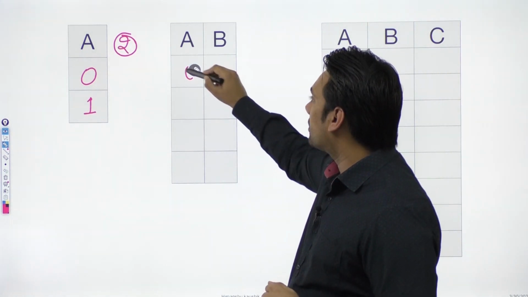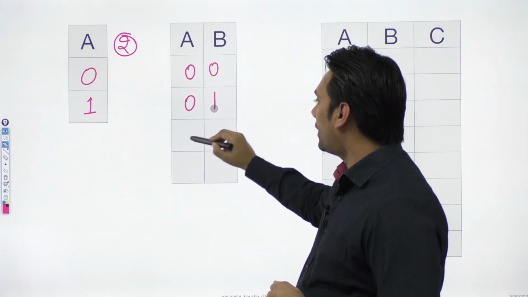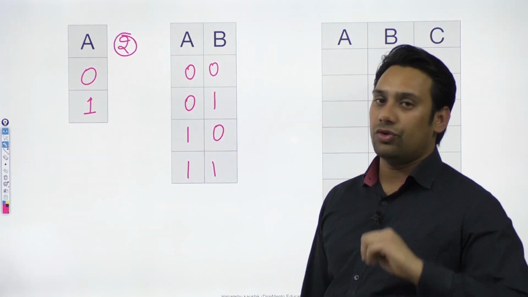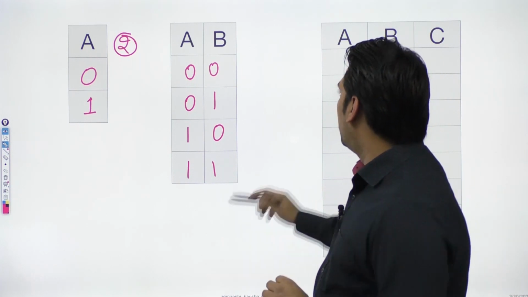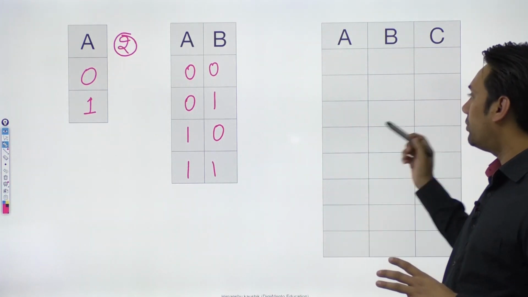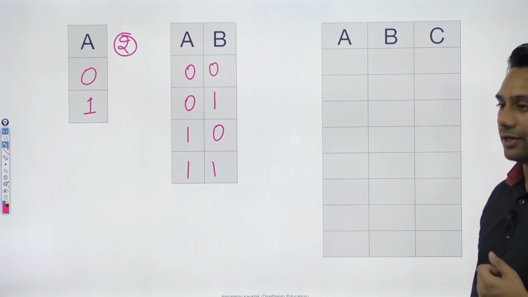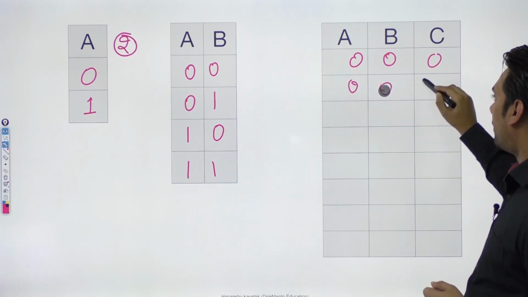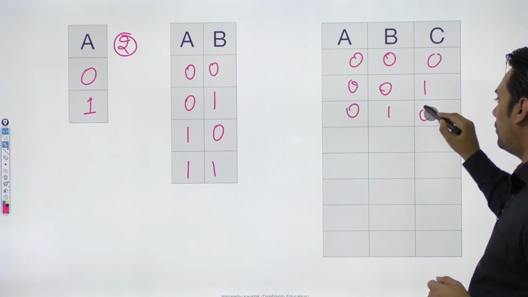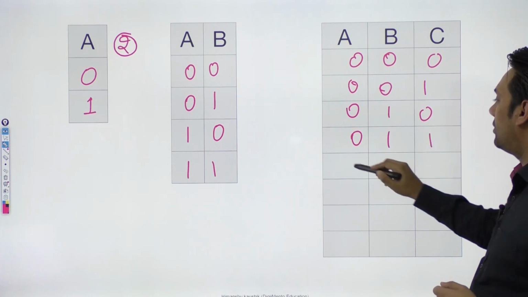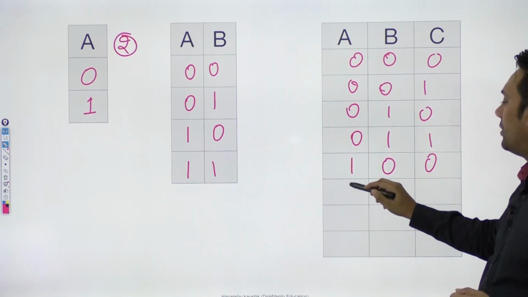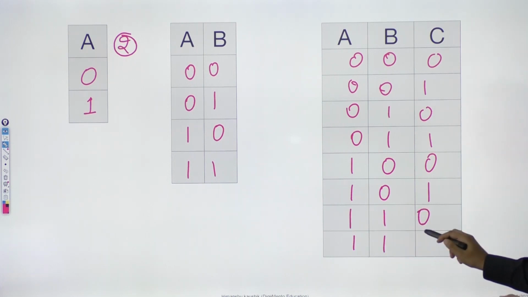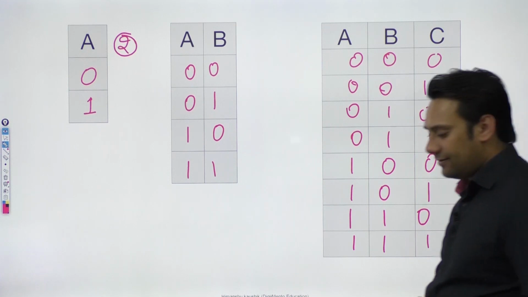So the values are 0 0, 0 1, 1 0 and 1 1. So they can take 4 values, correct? And when you have 3 Boolean variables, they can take a total of 8 values. The values are 0 0 0, 0 0 1, 0 1 0, 0 1 1, 1 0 0, 1 0 1, 1 1 0 and 1 1 1. They can take a total of 8 values.